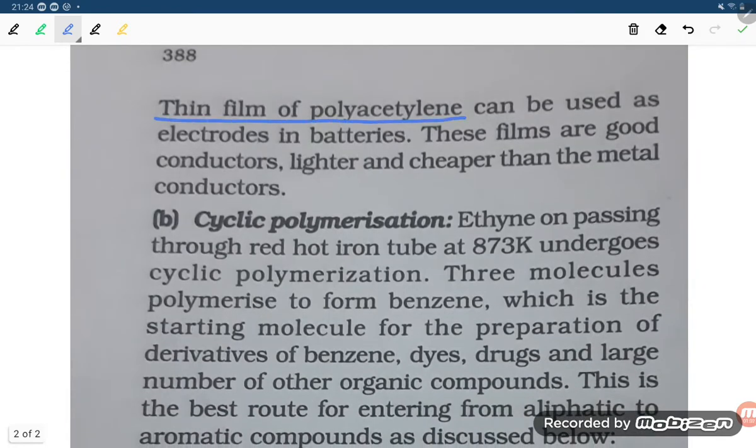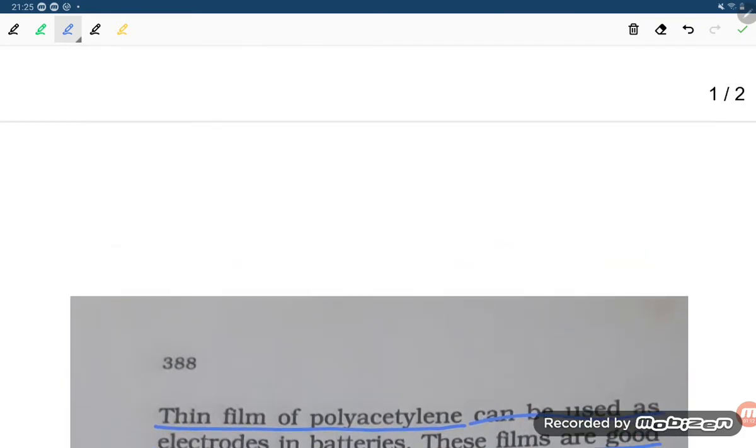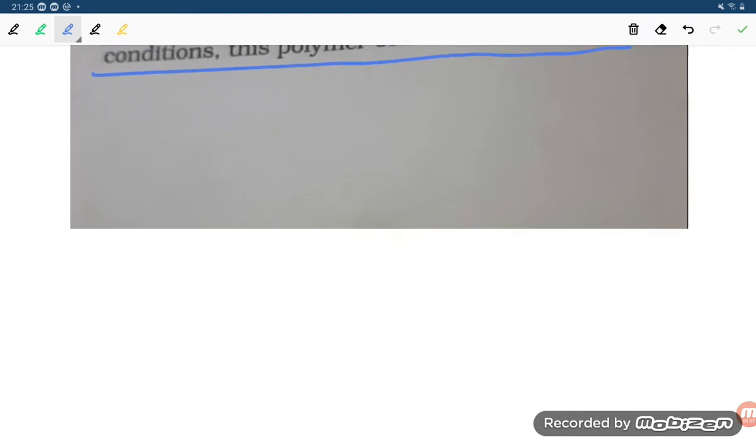Thin films of polyacetylene can be used as electrodes in batteries. These films are good conductors, lighter and cheaper than metal conductors. The straight chain polymer is also used as an electrode for batteries. So what is the formula for the linear polymerization of ethyne, right students?